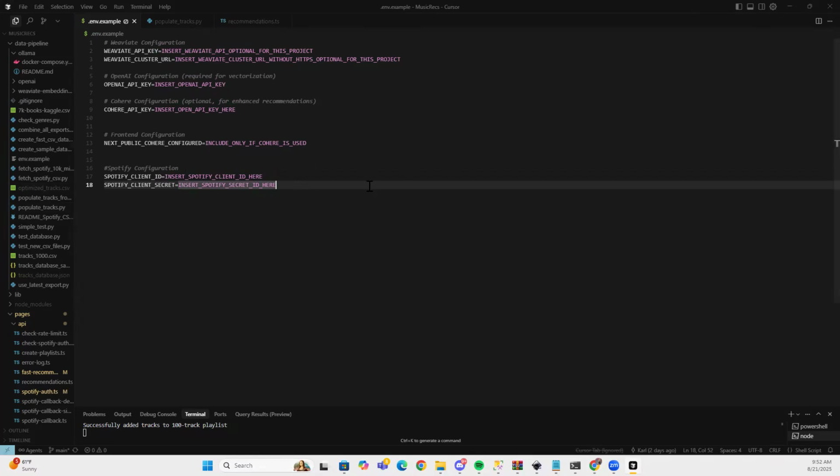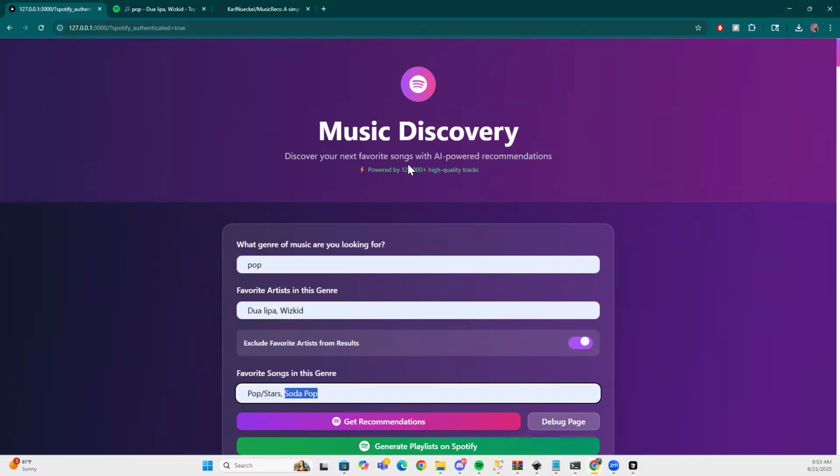And then finally, of course, you're going to need a Spotify client ID. You're going to need a secret and public ID here as well. And once you are able to add all of these, I will have in the repo a small sample data set of about 1,000 songs. What I'm using currently is about 120,000. I just wasn't able to push all of that data into the repo. But at that point, you should be able to come in here and test it out.